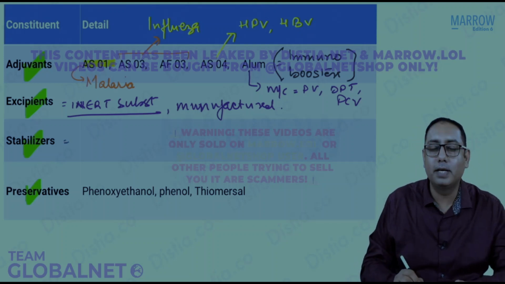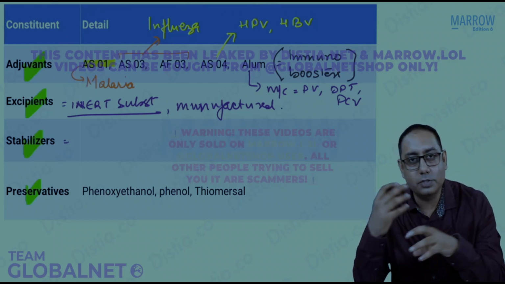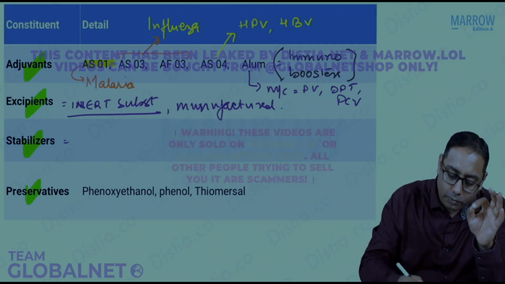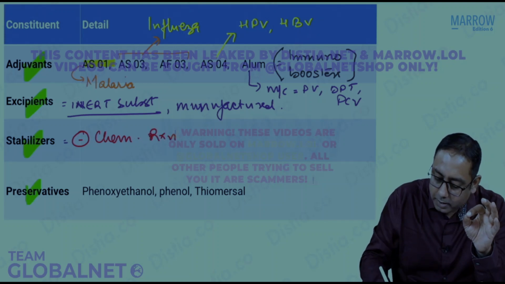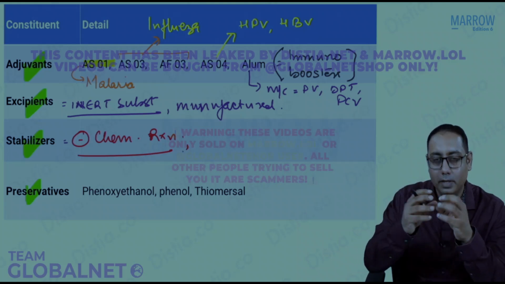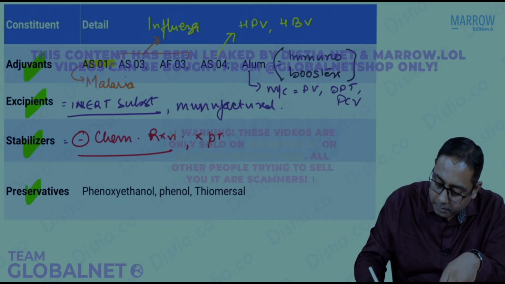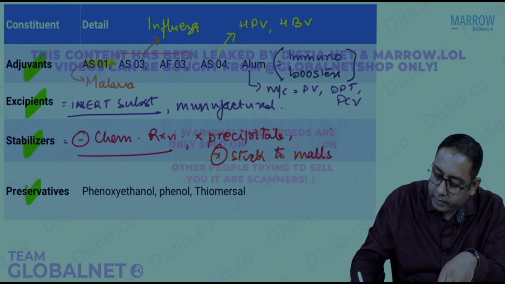Next, what are stabilizers? Stabilizers are chemicals which are going to stabilize the vaccine. The vaccine has to be transported, so we add stabilizers to prevent chemical reactions, so that the vaccine does not precipitate or stick to the walls of the vaccine vial.